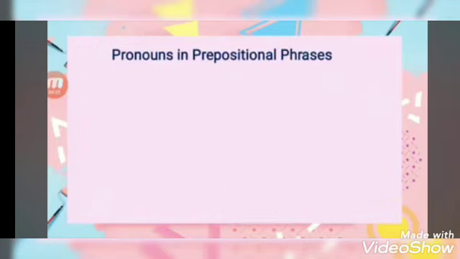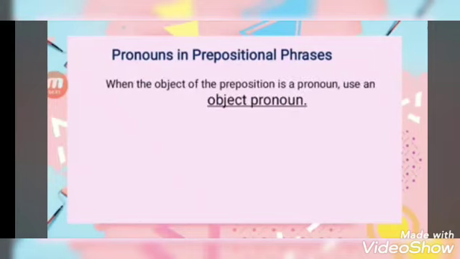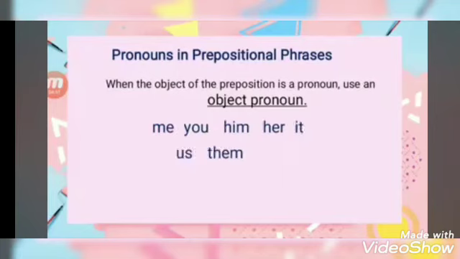Next one, we have pronouns and prepositional phrases. When the object of the preposition is a pronoun, use an object pronoun. Here are the object pronouns: me, you, him, her, it, and them. Example, I gave a picture to Tom and her.